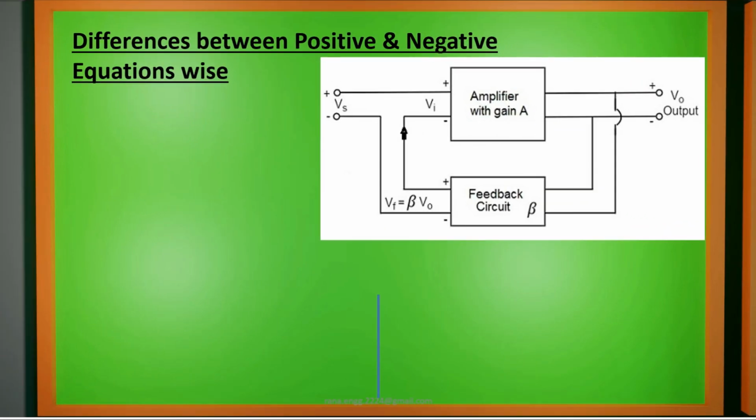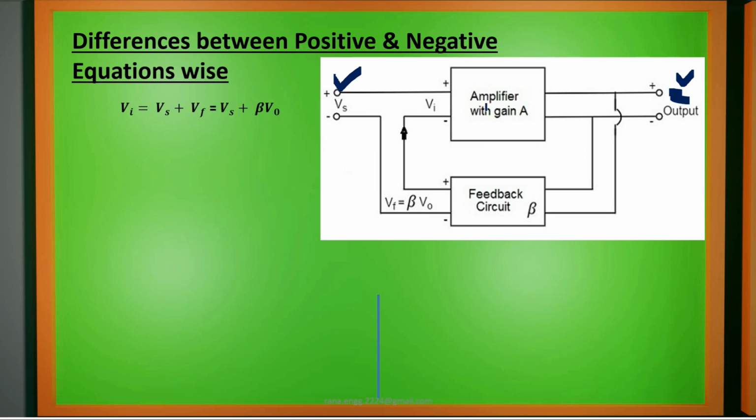Let us check out another difference, equation wise. We have a common block diagram where the input signal is, say, Vs. Vs is given to the amplifier and we get the output signal V0. This is our simple structure. We are providing input and getting the output. In between, we may give feedback, positive or negative.